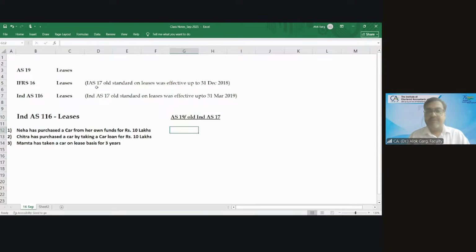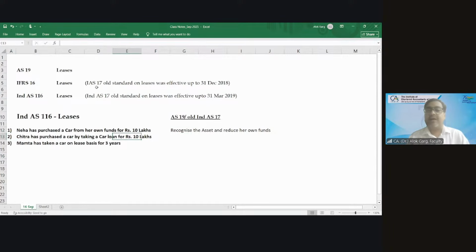If Neha has purchased a car from her own funds for rupees 10 lakh, there is no lease accounting. Neha will recognize the asset and reduce her own funds. Her cash and bank will go down, and she will recognize the asset.